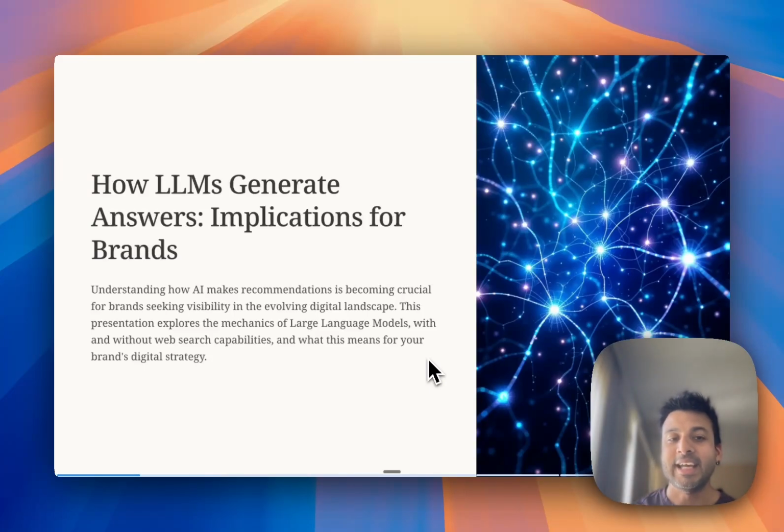So I've been in this space for a long time, and I've sort of studied how these models work and how they use the internet and give you recommendations. And I've written a blog post as well about this, but I wanted to create a visual guide here as well and explain how this works. So the first thing is to understand how these language models work in the first place.